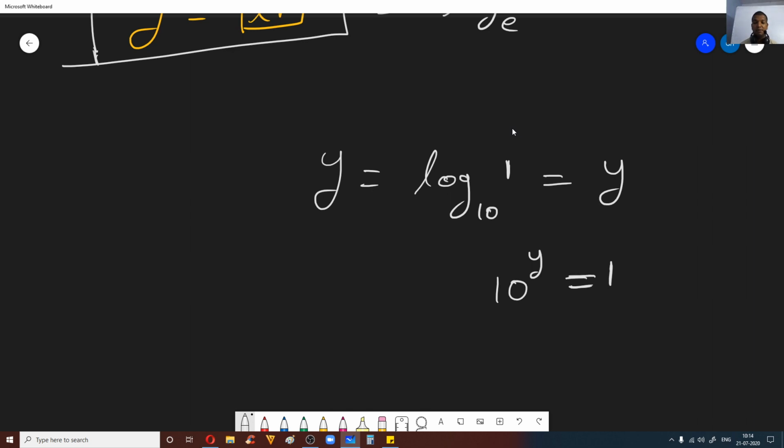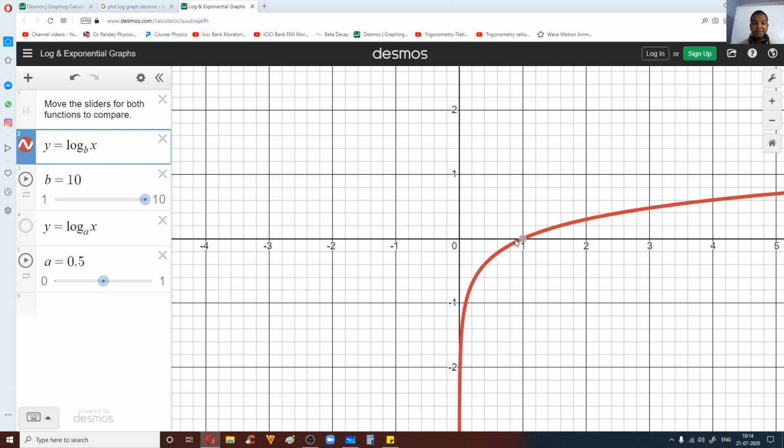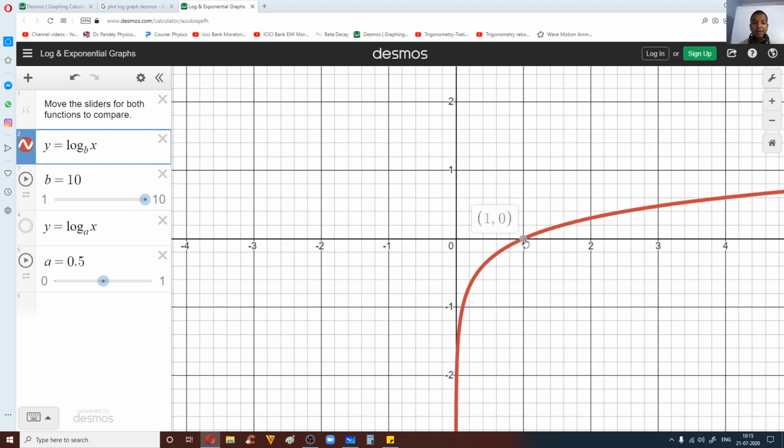Okay, 10 power y is equal to 1. Now what value should I put for y to get the RHS as 1? Easy, right? Anything raised to the power 0, we know it as 1. So 10 power 0 is equal to 1, which tells you that y is equal to 0. You can clearly see that from this graph, right? So 1 comma 0: if x is equal to 1, y is equal to 0, that is, if the function is y is equal to log of x to the base 10.